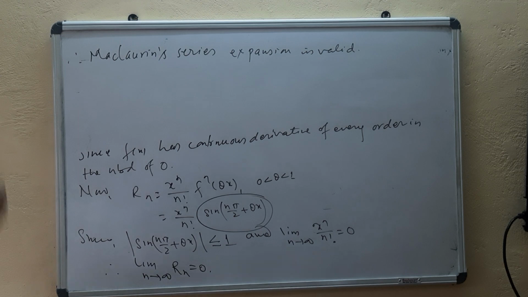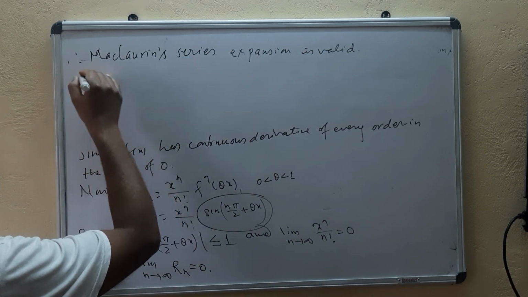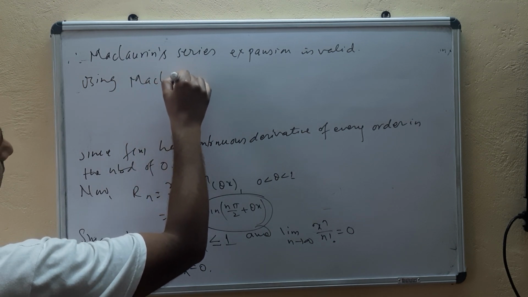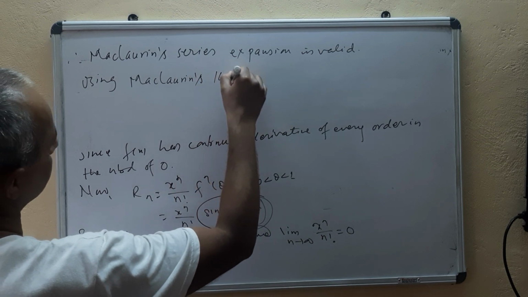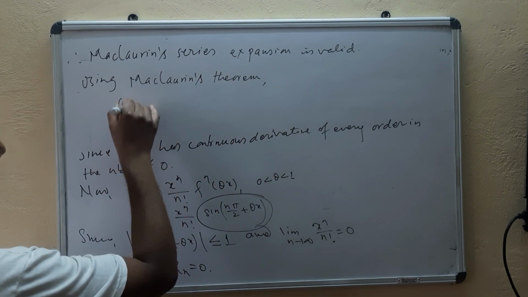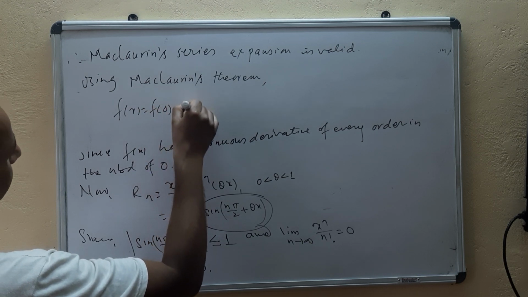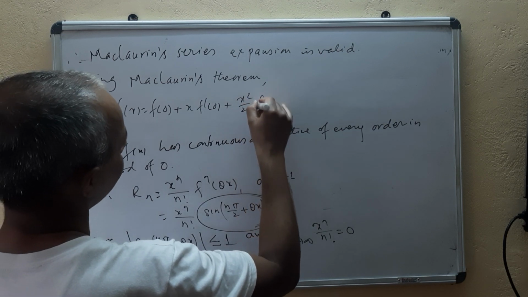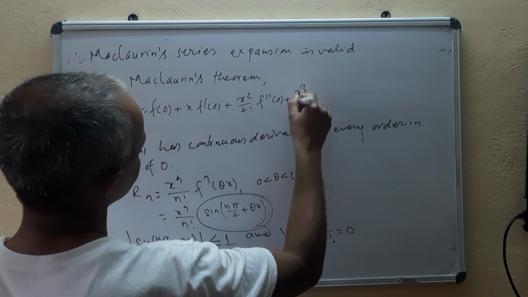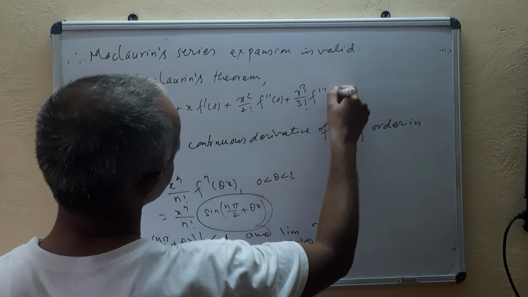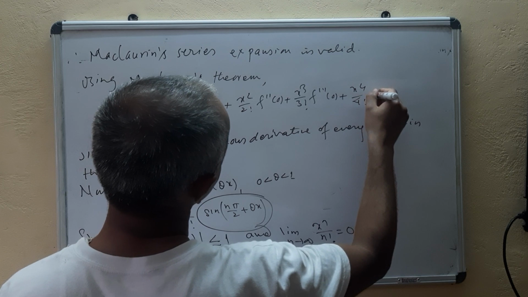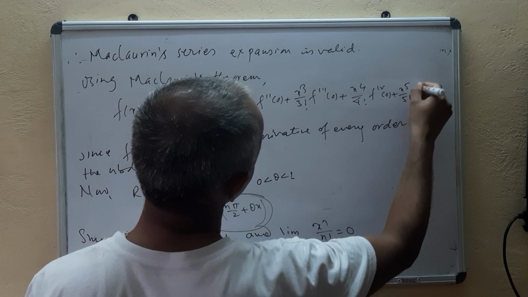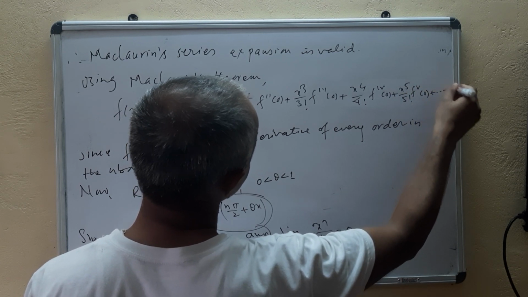Then the expansion of function sin x is valid here, and using Maclaurin's theorem, f(x) equals f(0) plus x f'(0) plus x squared by 2 factorial f''(0) plus x cube by 3 factorial f'''(0) plus x^4 by 4 factorial f''''(0) plus x^5 by 5 factorial f fifth of 0 plus, let's see.